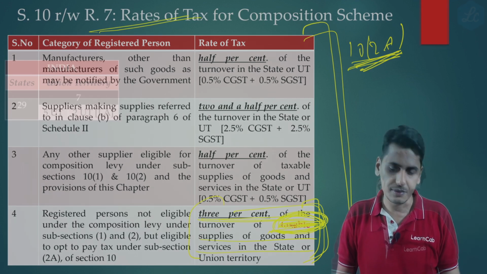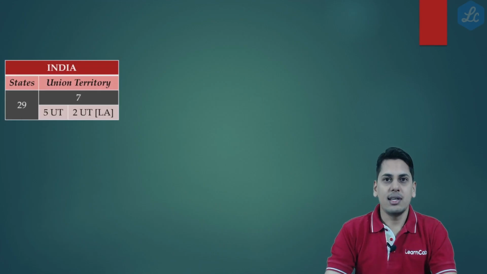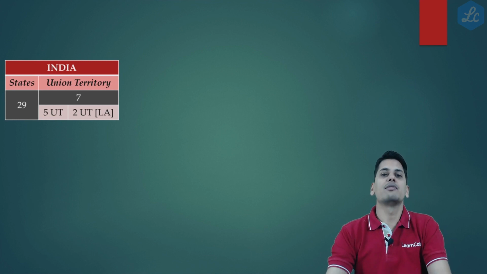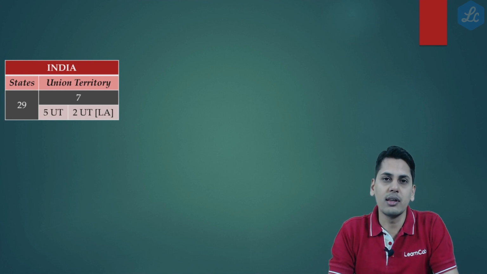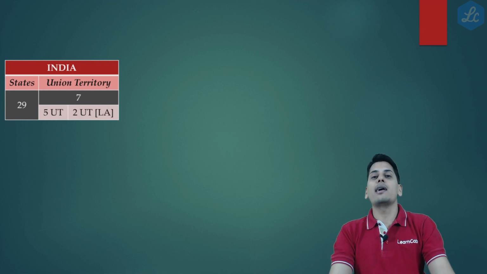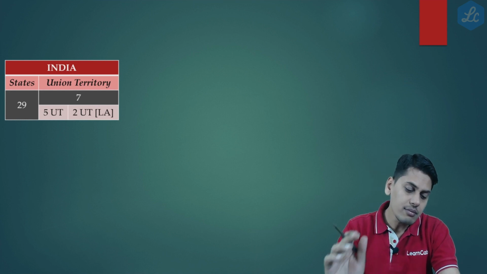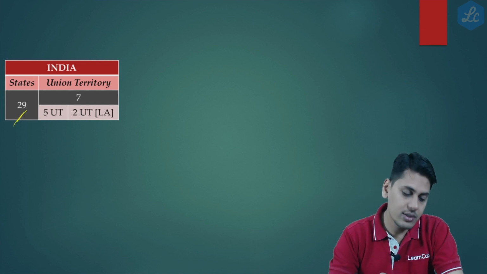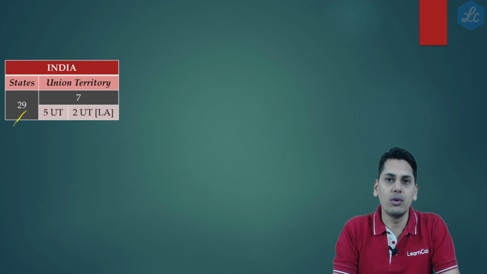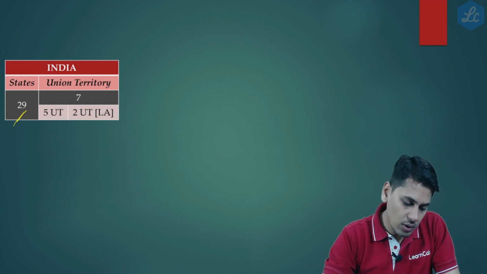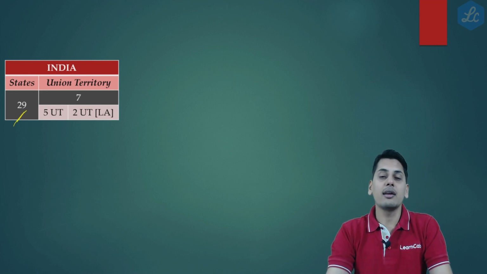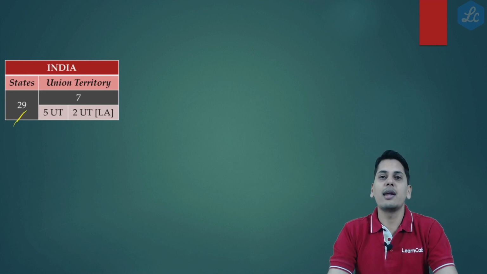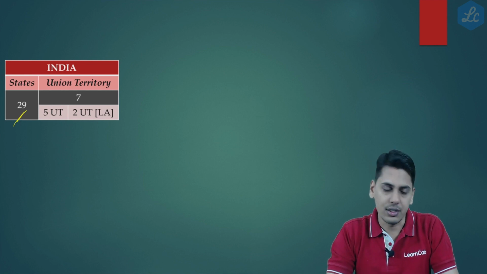This specific instruction I am giving them in case any student has missed out on this change. Friends, this amendment which we are going to discuss is because of reorganization which has happened between the states and union territories of India. Friends, prior to reorganization, we had India comprised of 29 states and 7 union territories. Out of these 7 union territories, 5 union territories were without legislature and 2 union territories, that is Delhi and Puducherry, were with legislature.